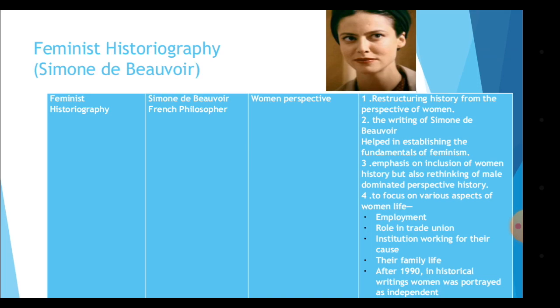That is restructuring history from the perspective of women. The writing of Simone de Beauvoir helped in establishing the fundamentals of feminism. Emphasis on inclusion of women's history, but also rethinking the male-dominated perspective of history. So if you see the past, mostly it is a male-dominated history. Very few points about women are mentioned. To focus on various aspects of women's life, that is employment, role in trade unions, institutions working for their cause, their family life. After 1990, in historical writing, women were portrayed as independent. So it was after 1990 that women were given importance in the writing of history.